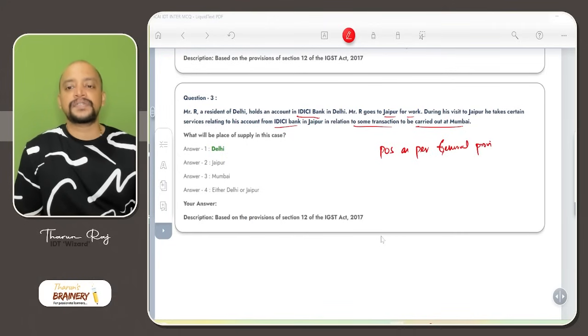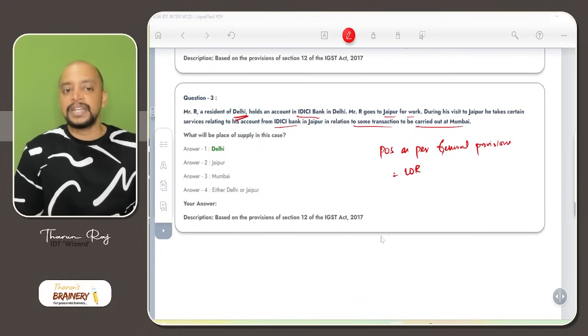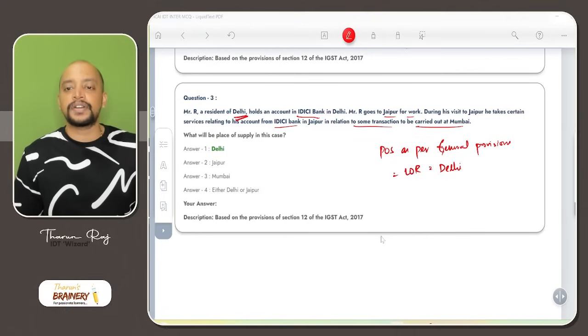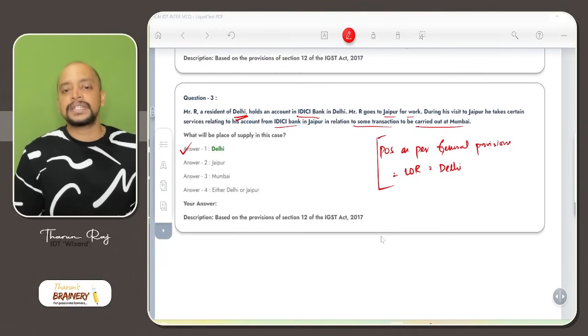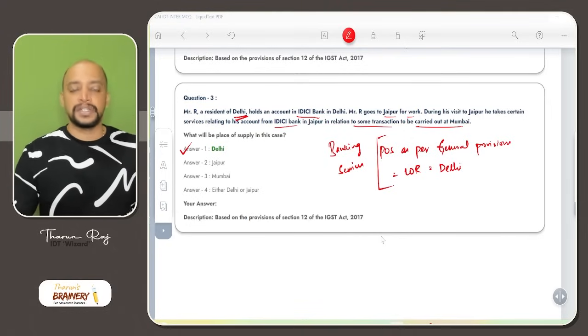And what will be the place of supply as per general provisions? That will be location of recipient. Mr. R is a resident of Delhi, so location of recipient is Delhi, and that will be taken as the place of supply. Even though he goes to Jaipur for work, the location of recipient is Delhi, so that will be taken. Even for banking services, we don't have any specific provision, so general provisions will be applicable. What if the recipient details are not available in the records of the supplier? Then location of supplier will be taken. That's what general provisions is about.